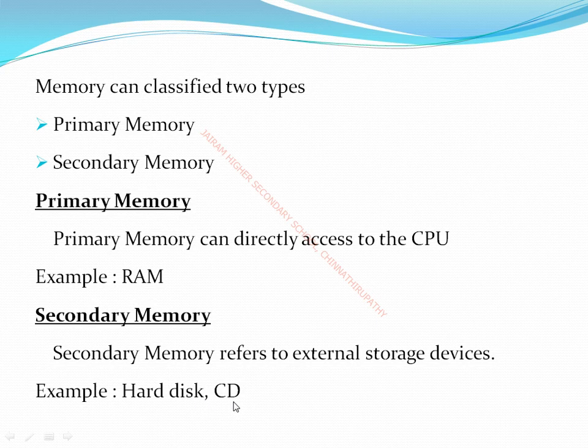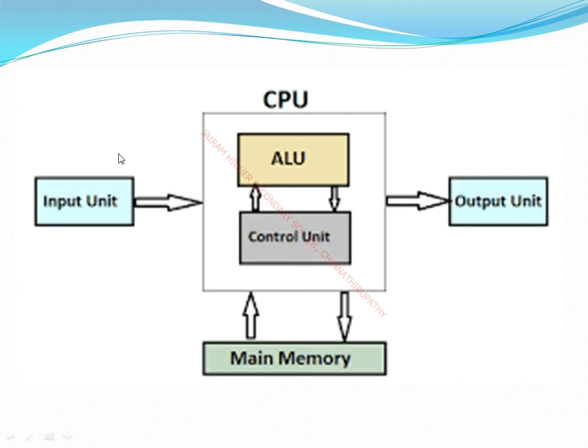So next I'll move to the next slide. See the block diagram of the CPU. Here we have an input unit, an output unit, and a CPU. However, the CPU can be separated into 3 units: ALU, control unit, and memory, or we can say main memory. So what is the purpose of the input unit? The input unit uses input devices to receive data from the user, data in the form of alphabets or numbers. Then it will enter into the CPU.